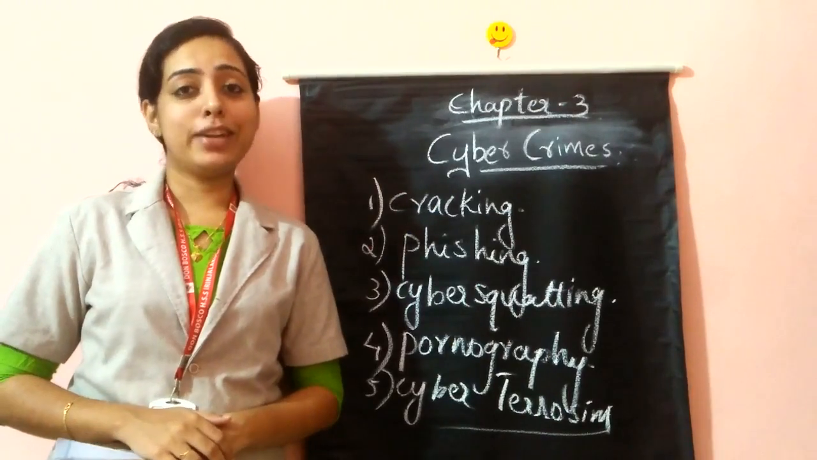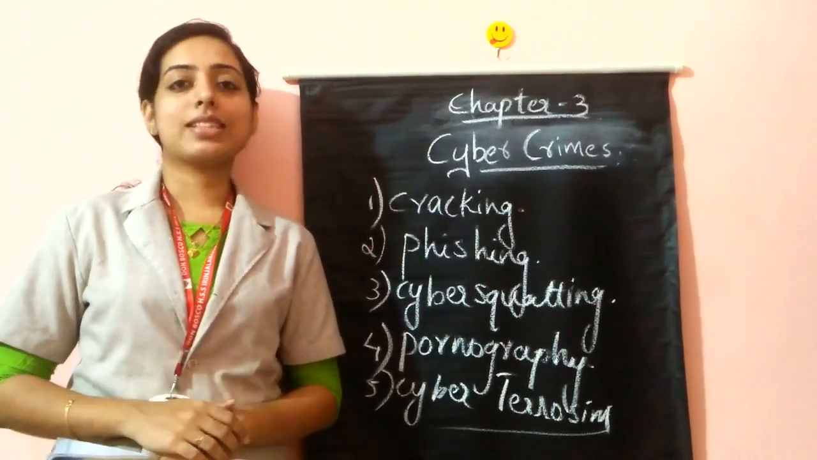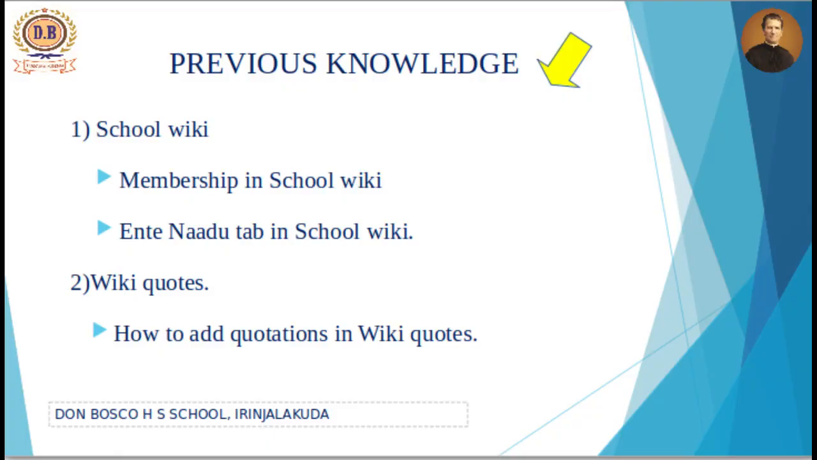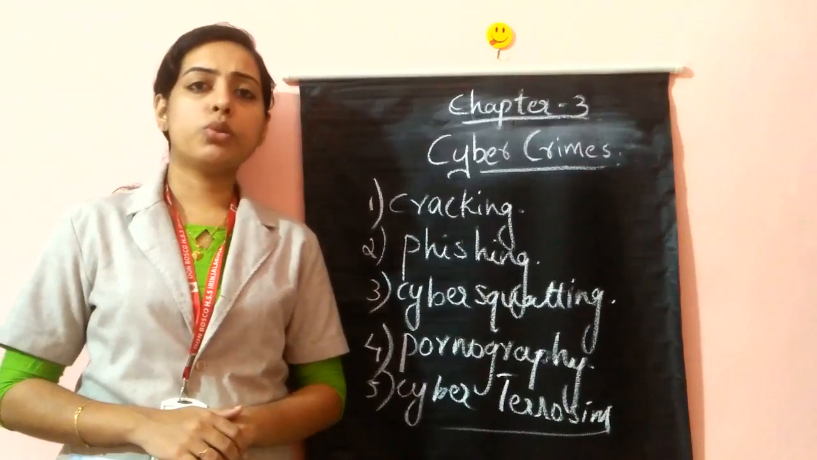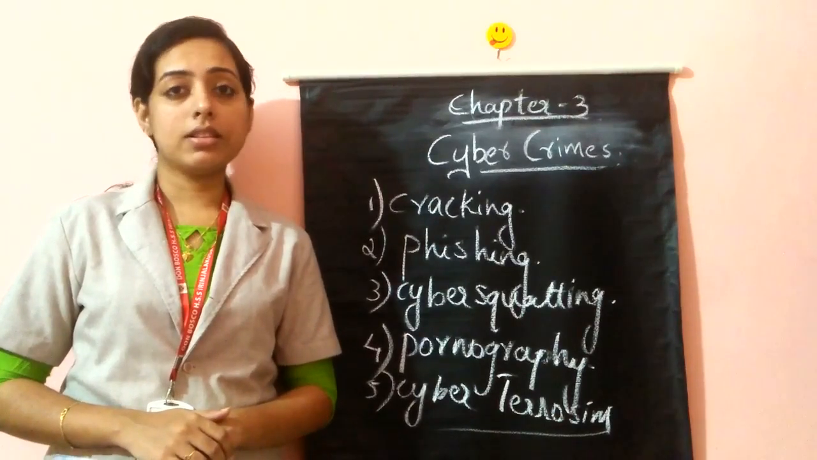This is our 13th video session, and in the previous class we discussed School Wiki, the tab called Indian Ado in School Wiki, and how to take membership in School Wiki. The final topic in the previous class was Wiki Quotes, where we get famous quotations about writers and poets, and how to add quotations in Wiki Quotes. These two topics were our previous class topics.